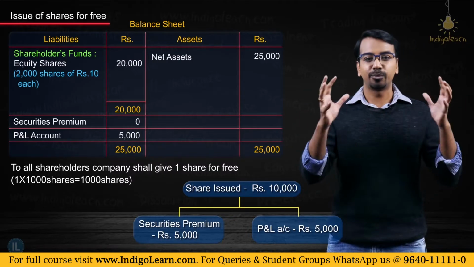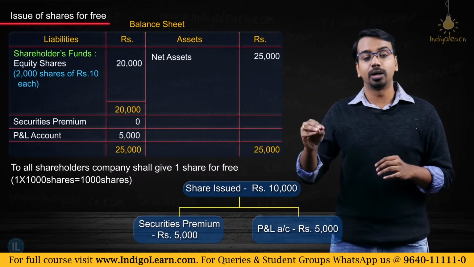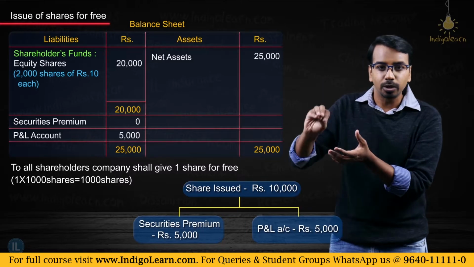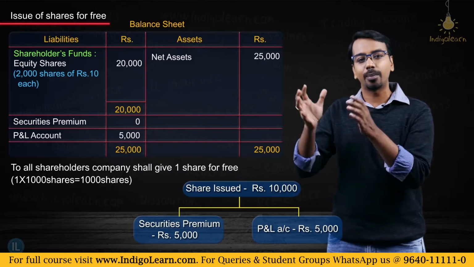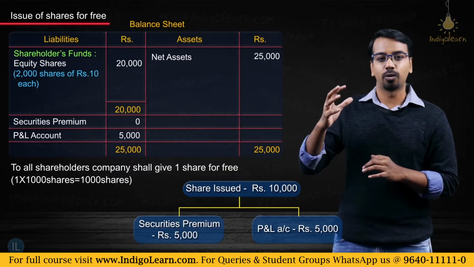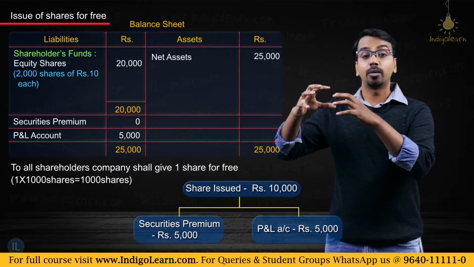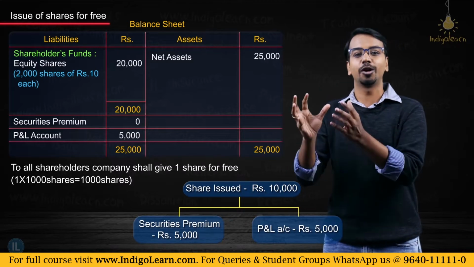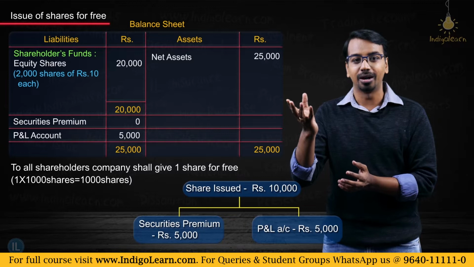So if you look at this example very carefully, friends, as I told you earlier, this securities premium, this general reserve, these also belong to the equity shareholders. They are a part of reserve and surplus. They also belong to the equity shareholders. What I am simply doing is, from this part which belongs to the equity shareholders, I am transferring a portion to the share capital. What am I doing?